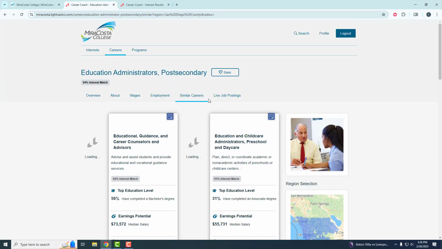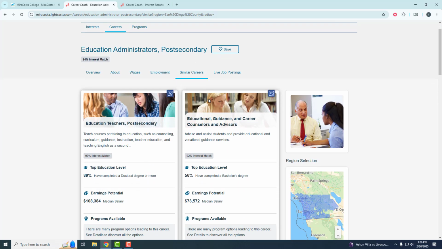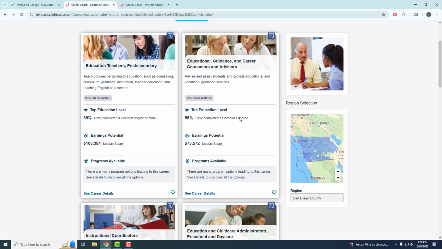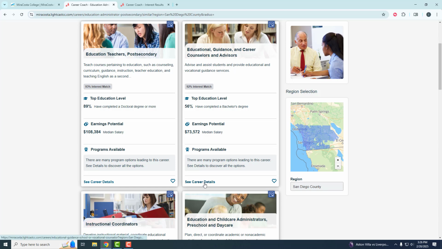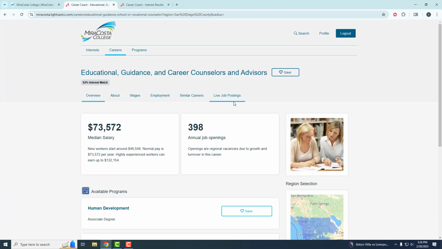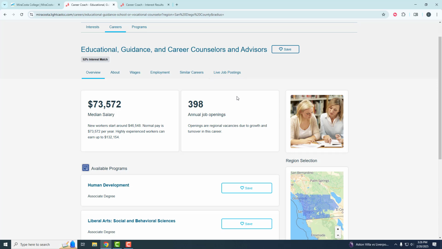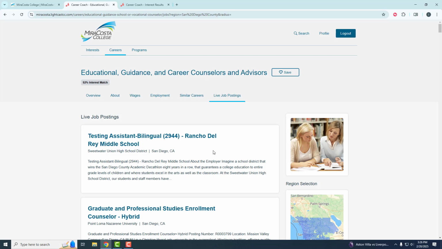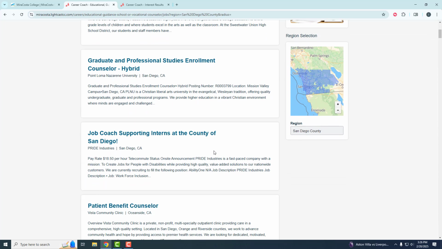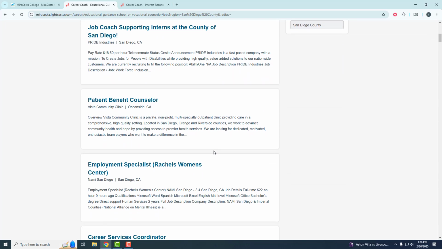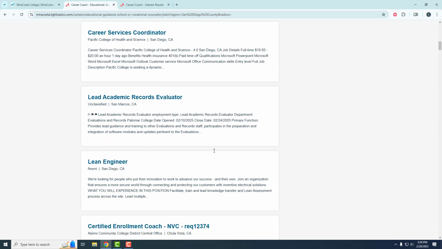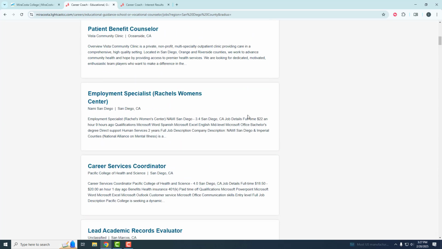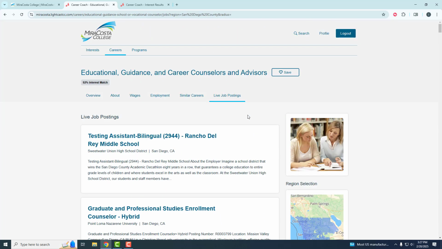And if you want to look at some similar careers, so this is my current role, look at earnings potential, look at career details, and it also shows live postings, which is really helpful to see, okay, who's out there, who's hiring, what are they hiring for, what are the tasks that I would need to do. I think that's good to know.